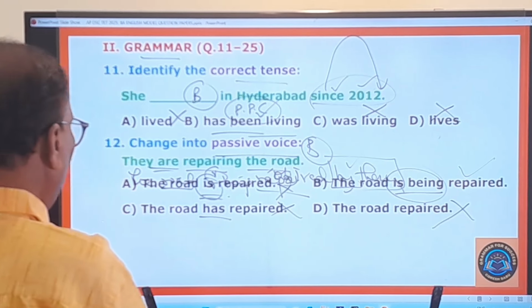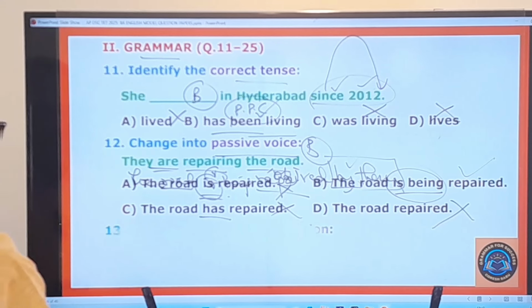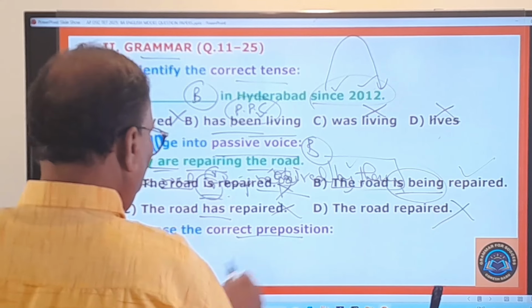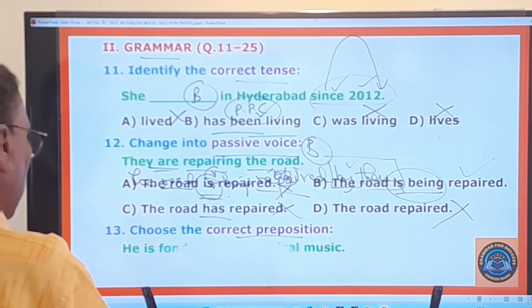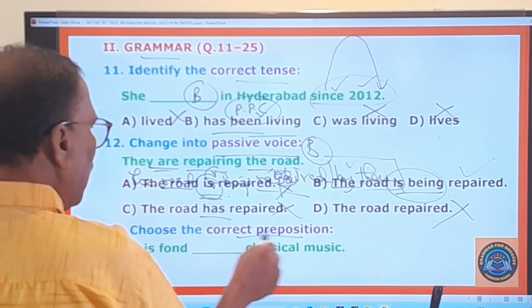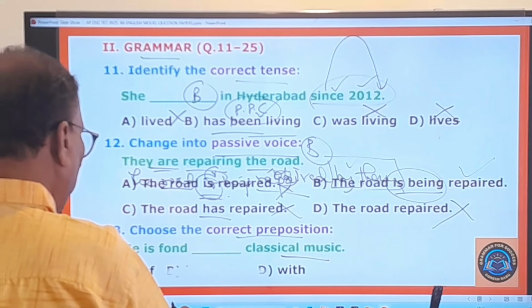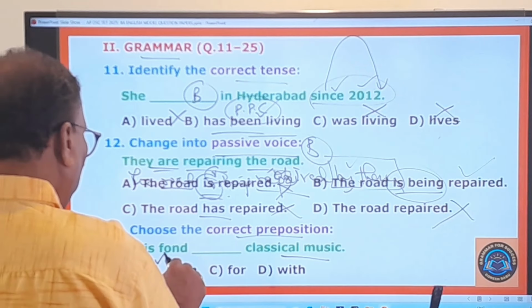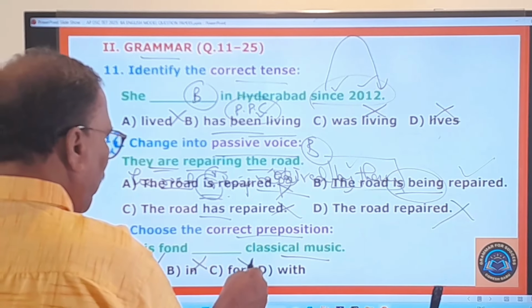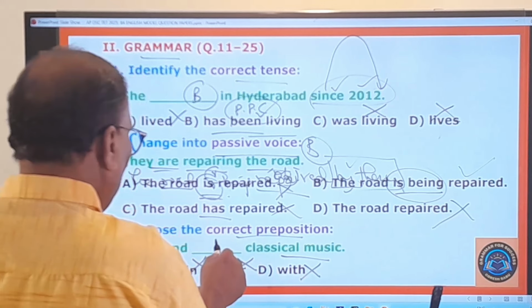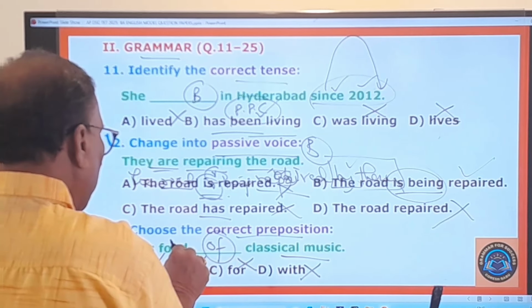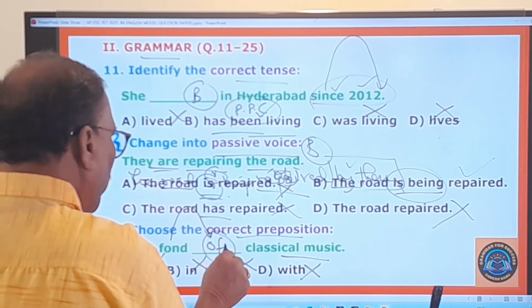All others are wrong. You go to the 13th question. What is that? Choose the correct preposition. And what sentence is given here? He is fond dash classical music. And what are the options given here? Of. The very first one is the right one. In is not correct. For is not correct. With is not correct. Fond of. Because this "fond" goes only with the preposition "of".